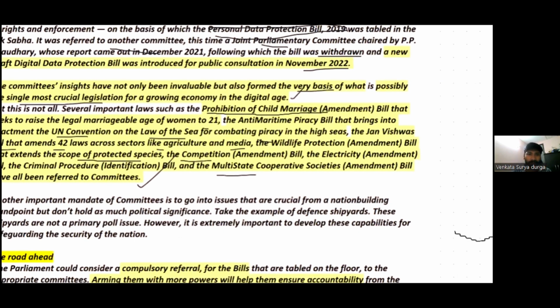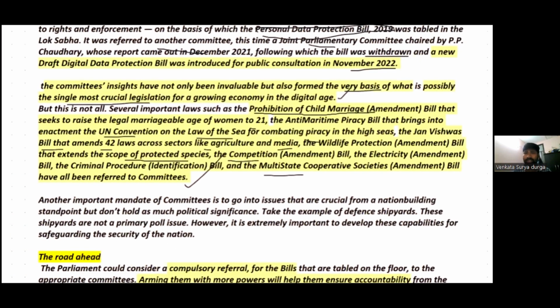However, another important mandate of the committee is to go into issues that are crucial for nation building, not just for political consideration, but issues which concern the national interest. One such example is the defense shipyards.